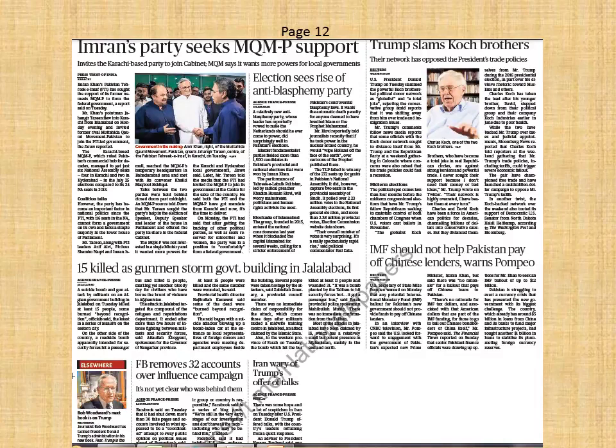IMF should not help pay off Pakistan's Chinese lenders. Again, this is a news which is not very relevant. So usually any news which is not related to India and is not a very big news will not be asked by UPSC.